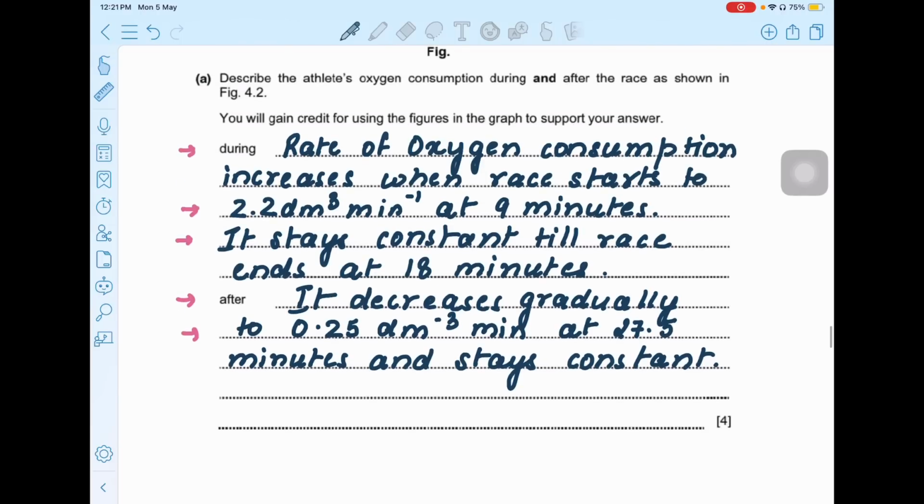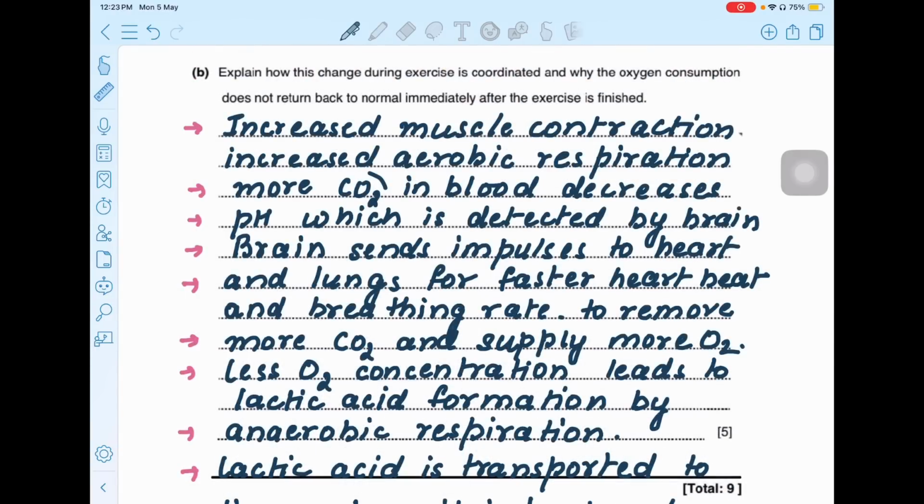Okay. So this question: explain how this change during exercise is coordinated, and why the oxygen consumption does not return to normal immediately after the exercise is finished. There are a lot of things which you can write in this answer, and I have written a very big answer because this is one of the most trending questions which has come up. And if this question comes in your exam, I want you all to get full marks in this. No compromise, okay? So increased muscle contraction.